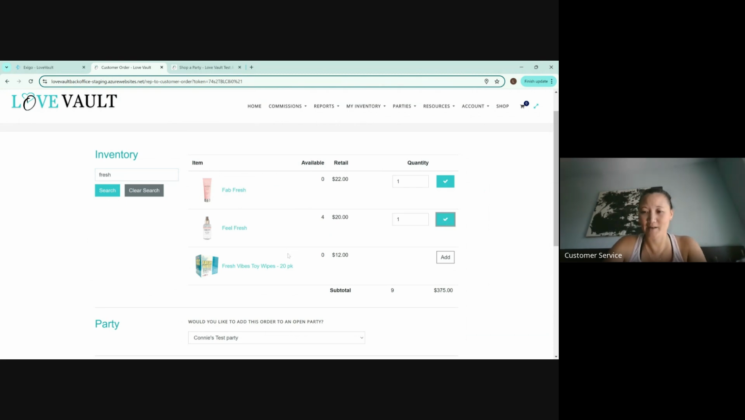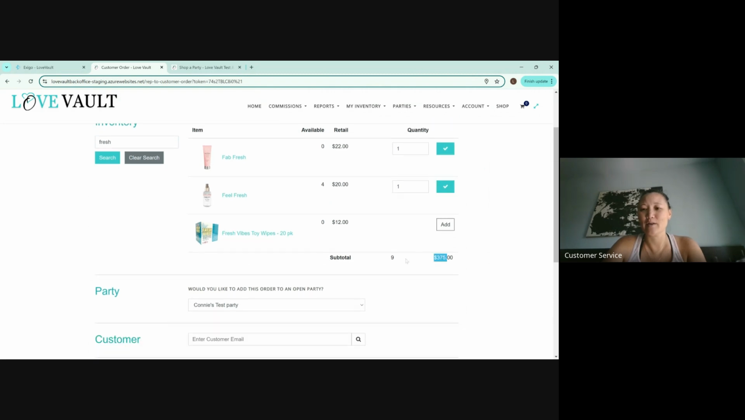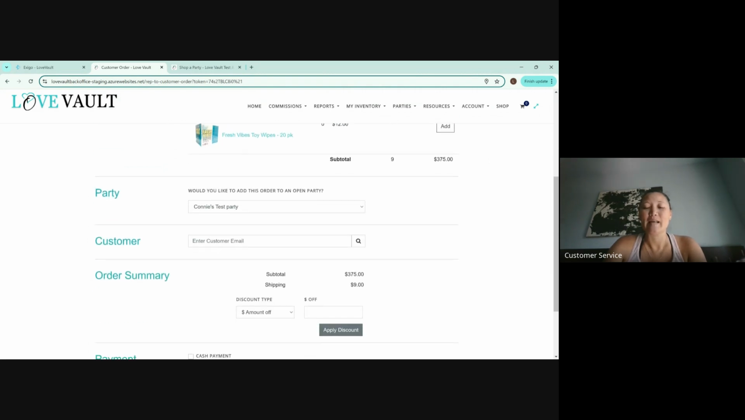Of course, right? Okay. So here it's going to show the subtotal and also how many items are currently in her cart. Now down here, you will also see "Would you like to add this to an open party?" Well, we were already inside of Connie's test party, so it should automatically populate. But if for some reason something happened and you weren't in there, you can then choose the party, okay? But it should automatically be in the party itself that you opened it up to.